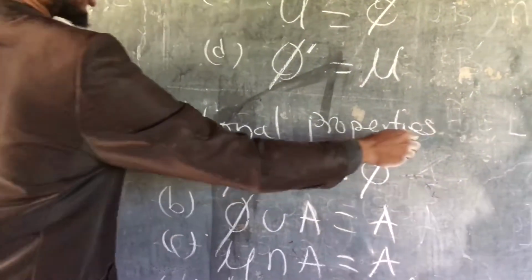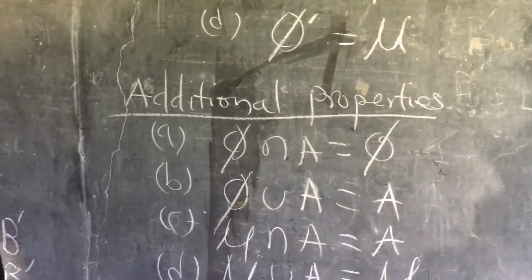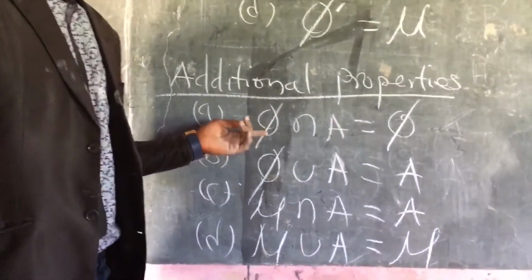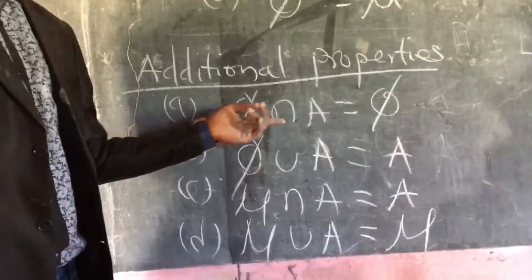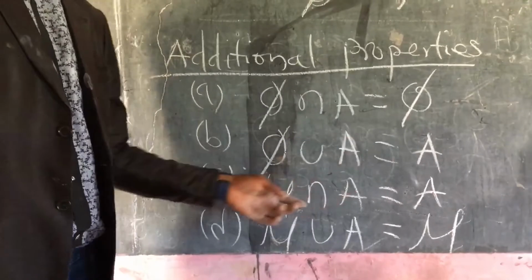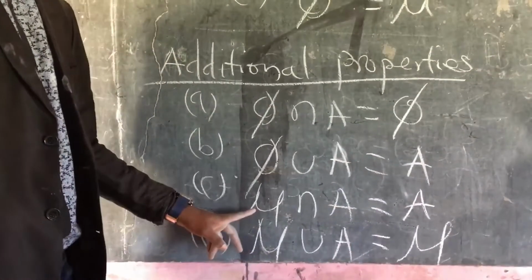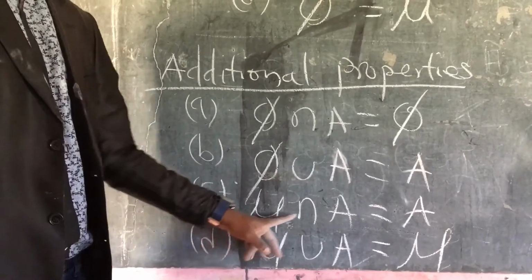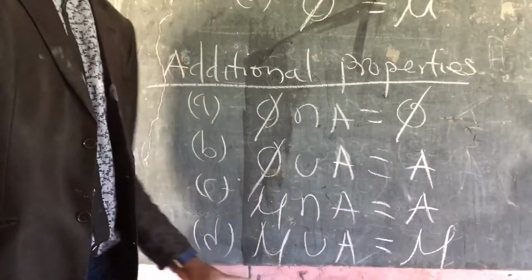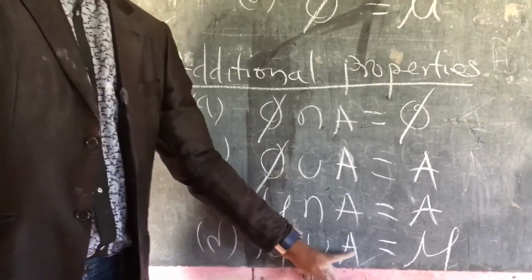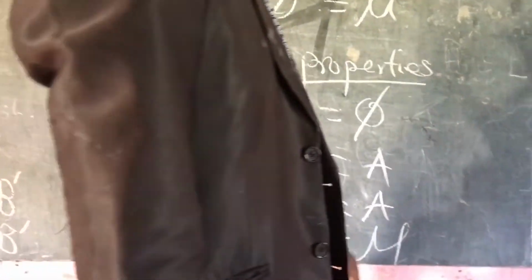And then additional properties. This one says empty set intersect A is the empty set. Empty set union A will give me A. Universal set intersect A will give me A. Universal set union A will give me the universal set.